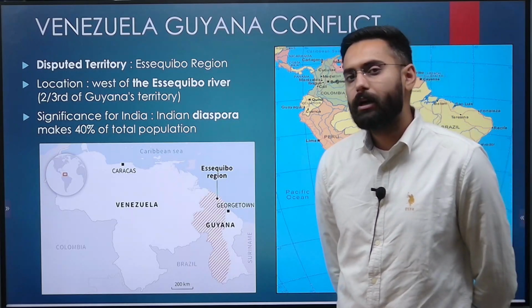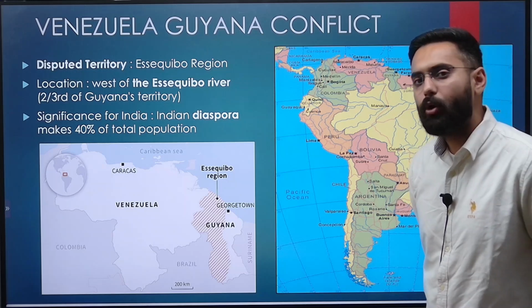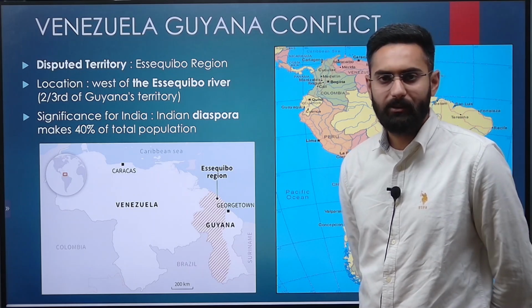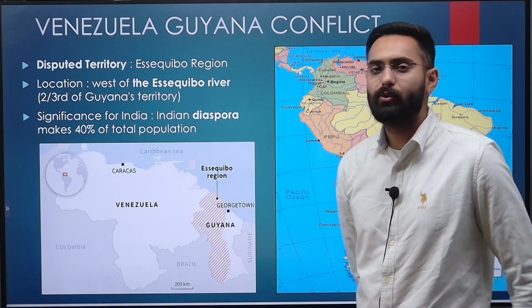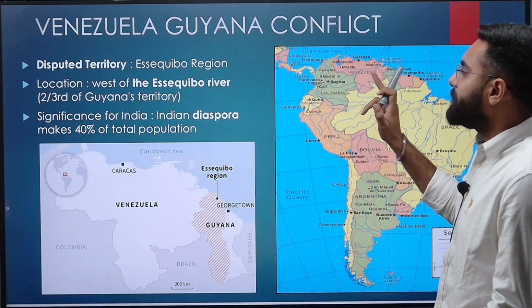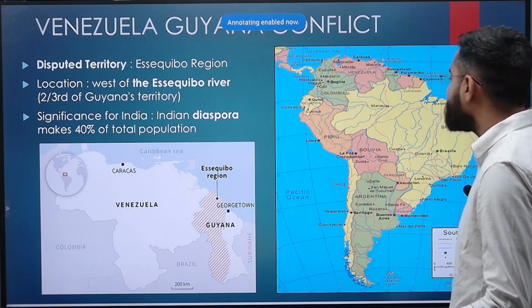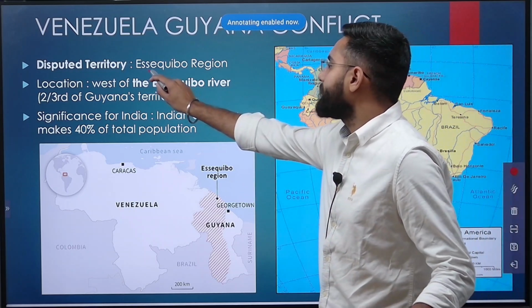But Venezuela-Guyana conflict is basically with respect to an oil rich region. Again, the bone of contention here is oil. As I told you, nobody is willing to give up on oil. So it is a disputed territory which has been the reason of conflict. That is your Essequibo region.